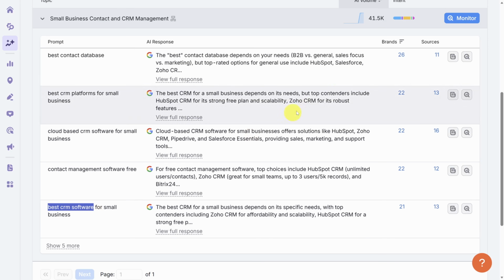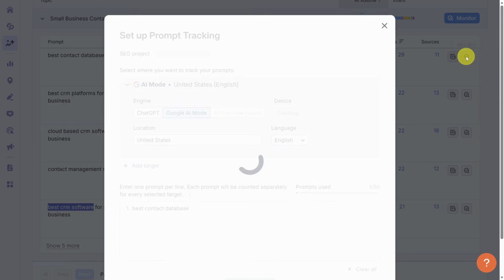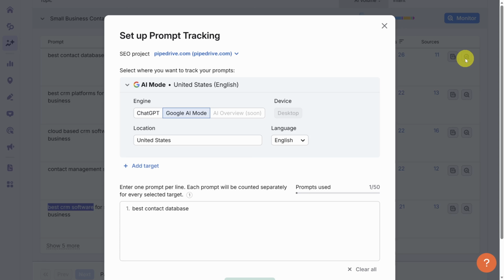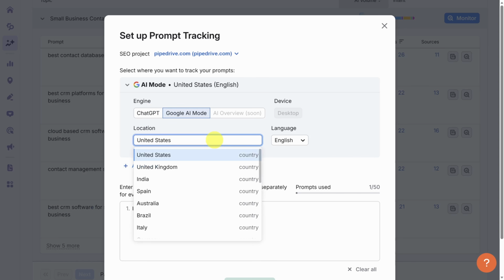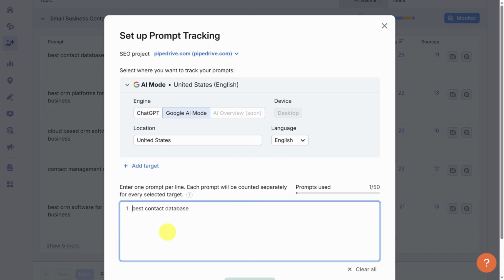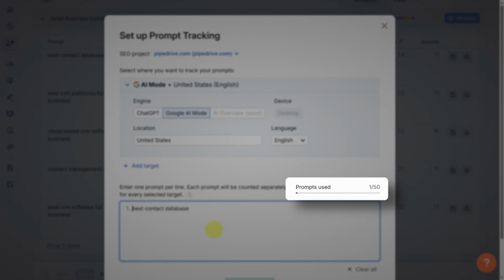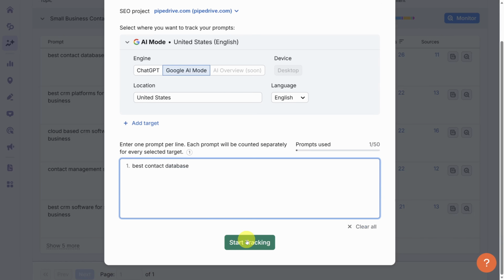To track any one of these prompts, click the monitor icon on the right side. Be intentional about the target platform. You can choose Google AI mode, ChatGPT, or even both by hitting Add Target. You'll also need to specify a location as well as a language. You can add as many prompts as you wish down below. Just keep an eye on your prompt usage. When you're ready, click on Start Tracking.